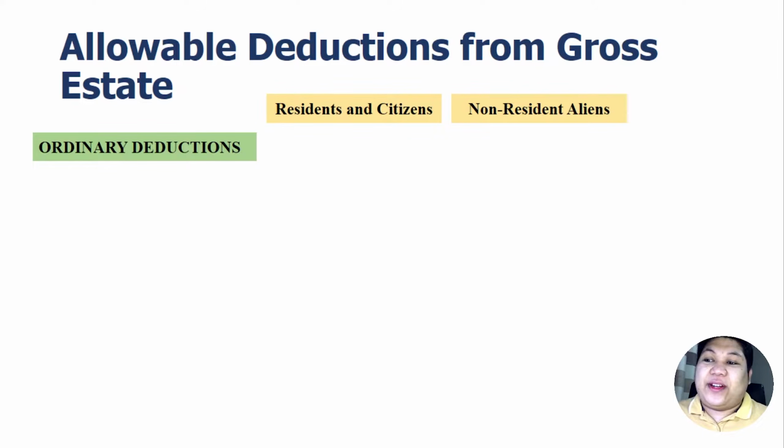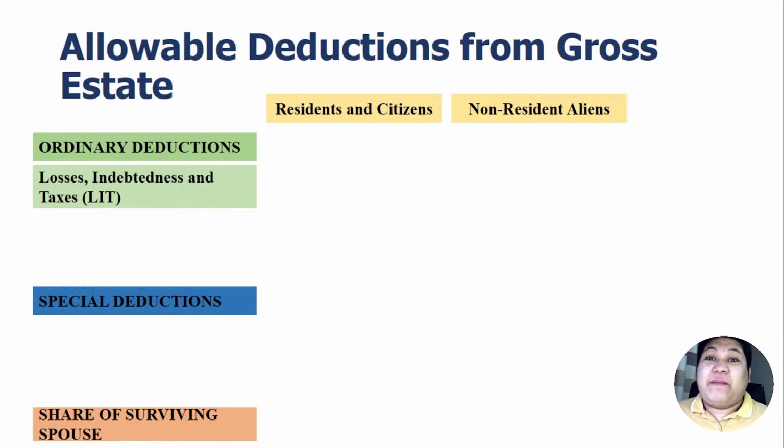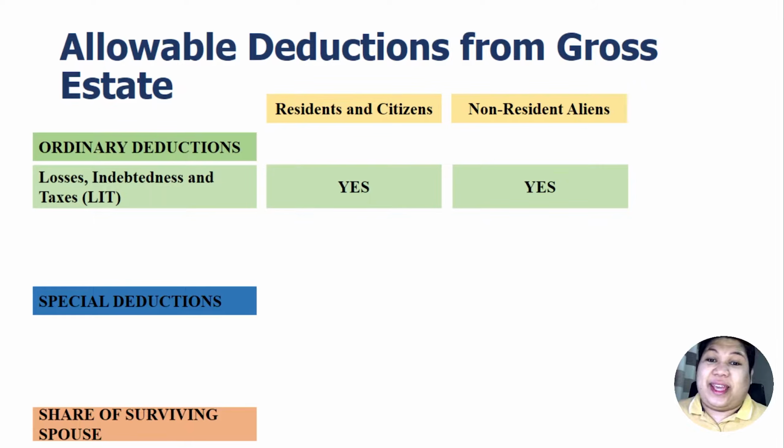We have the ordinary deductions, special deductions, and the share of the surviving spouse. Under the ordinary deductions, we have the LIT, or losses, indebtedness, and taxes, which can be claimed as a deduction by both residents and citizens and non-resident aliens.